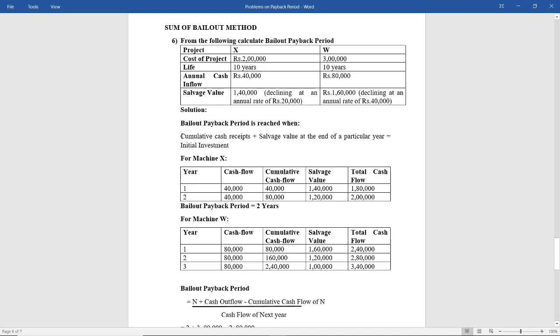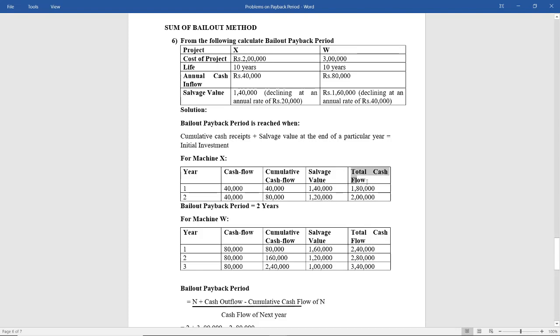So what is the formula? Cumulative cash receipts, which we have already got, plus salvage value. So salvage value here is 1,40,000 for the first year. So we have taken 1,40,000, and for the second year it is declining at an annual rate of 20,000. So it is declining by 20,000. So next year salvage value will be 1,20,000, because 1,40,000 minus 20,000.